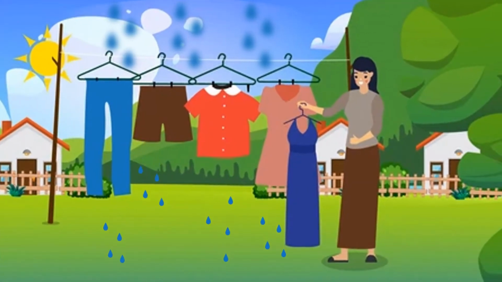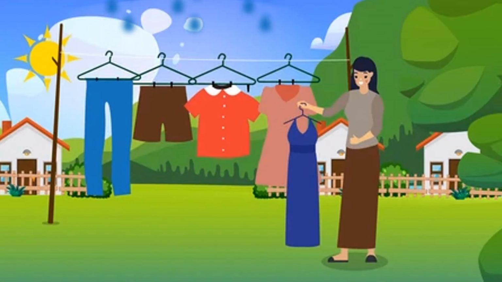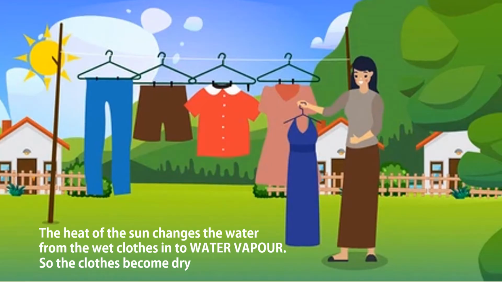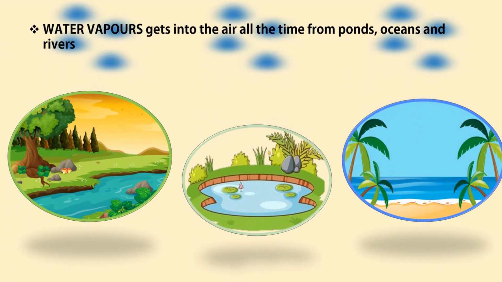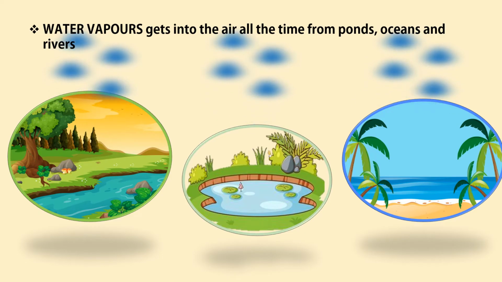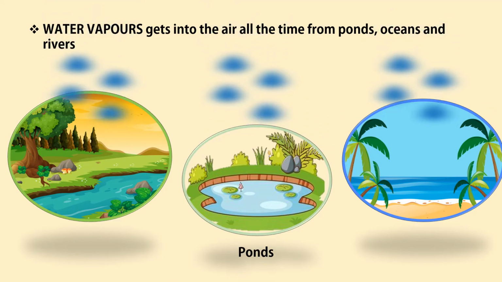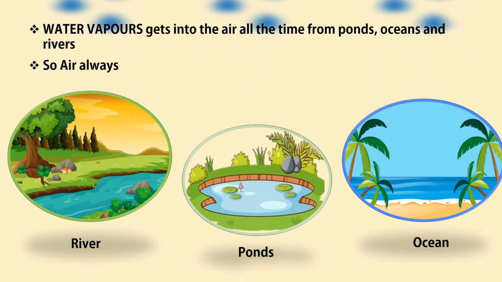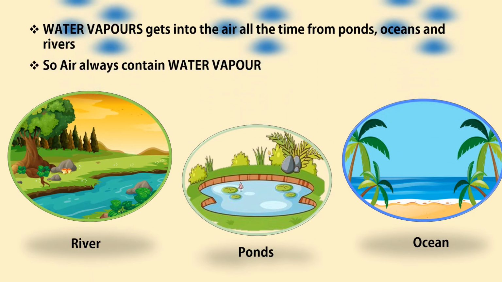In this picture, your mother is putting all the wet clothes outside. After some time, we can see the wet clothes become dry. How is it possible? The heat of the sun changes the water from the wet clothes into water vapor. So, clothes become dry. Water vapors get into the air all the time from ponds, oceans, and rivers. So, air always contains water vapor.